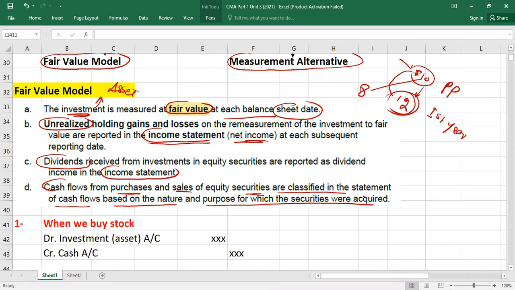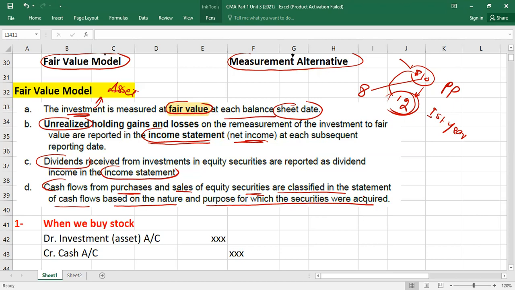So what I have said is that in the balance sheet, you will record your investment as an asset at fair value, right? Whatever the value is prevailing at the market date, at the balance sheet date. In the income statement, you will take realized or unrealized gain or losses to the profit and loss account, to the income statement.